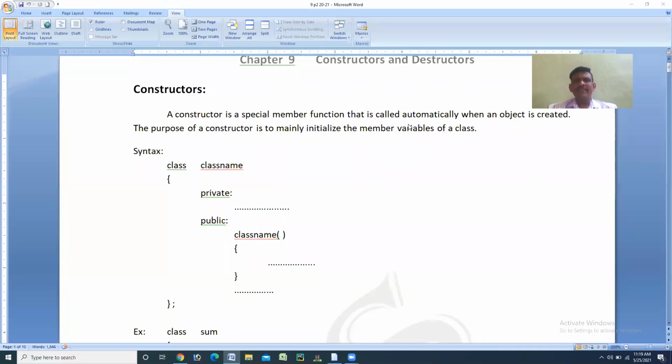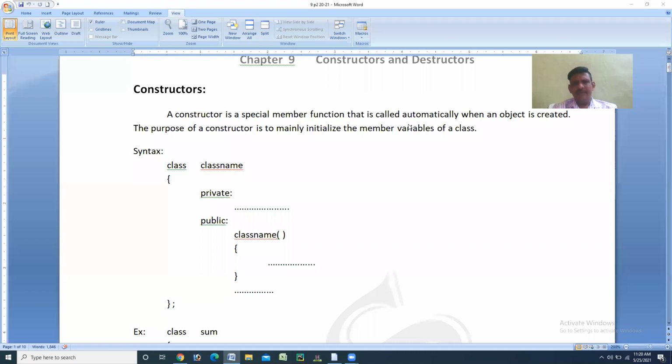But in this case, this member function, there is no need to call it. It is called automatically when the object of that class is created, or it activates automatically. That's why you write this particular sentence: a constructor is a special member function that is called automatically when an object is created. For 1 mark, this is important.